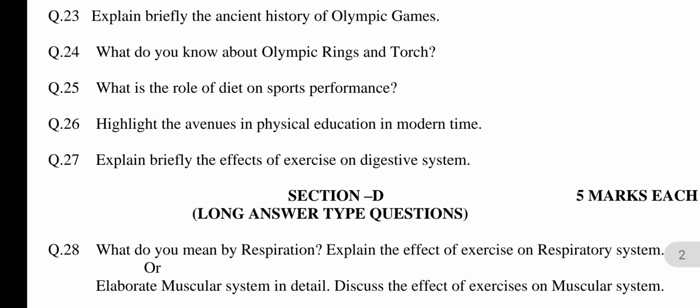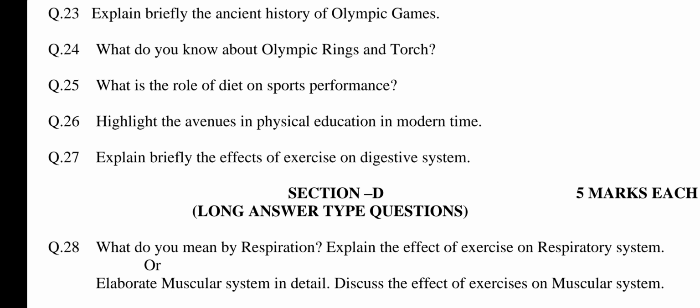Question number 23. Explain briefly the ancient history of Olympic Games. This question is related to chapter number 8, Olympic Games. The answer may be: it is difficult to refer to the exact origin of the Olympic Games, but the first recorded ancient Olympic Games were held in 776 BC at Olympia, a small village township 20 miles from Athens, capital city of Greece.